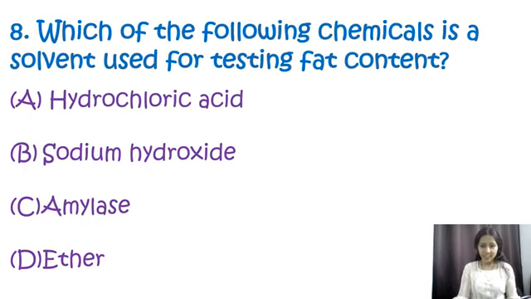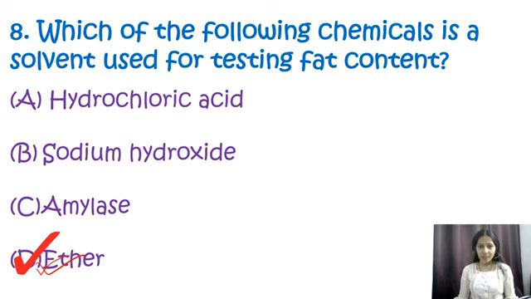Next, question number 8. Which of the following chemicals is a solvent used for testing fat content? Options are hydrochloric acid, sodium hydroxide, amylase or ether. Over here the correct option is D, that is ether. The chemical commonly used as a solvent for testing of fat content is ether, and we know ether is often used in a method called Soxhlet extraction, a commonly used technique for extraction of lipids, say fats, from solid food samples.